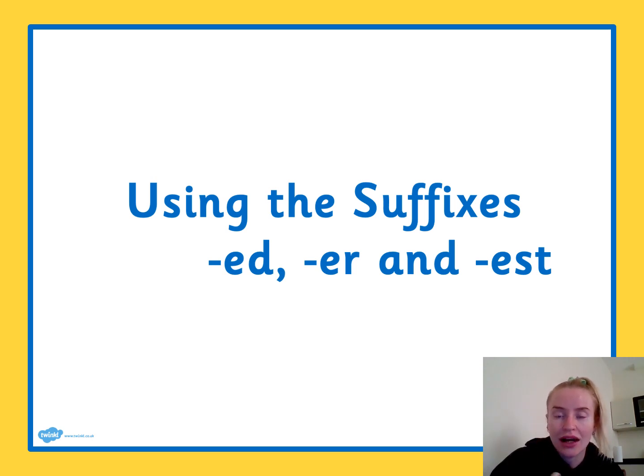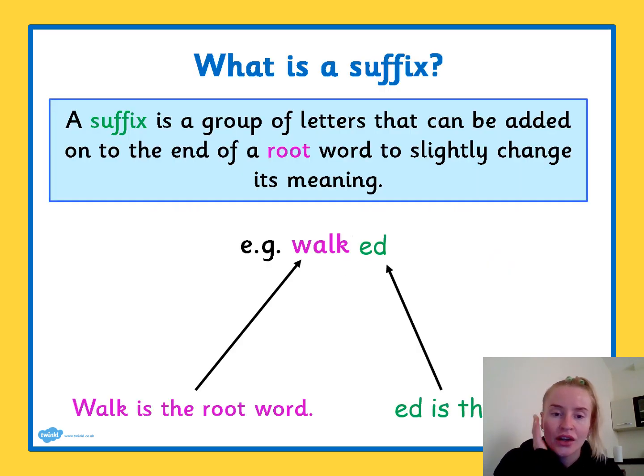Ed, er and est. So I'm going to explain to you what they are and give you some examples. So a suffix is a group of letters that can be added on to the end of a root word to slightly change its meaning. So the example here is walk. Walk is the root word and ed is the suffix. It's the suffix that goes on to the end. So the suffix changes the word from walk to walked.